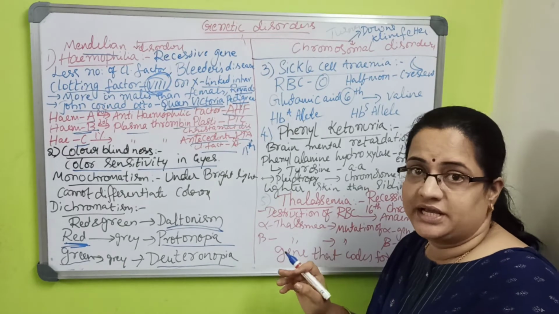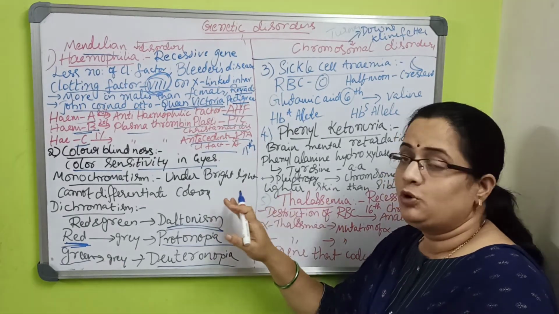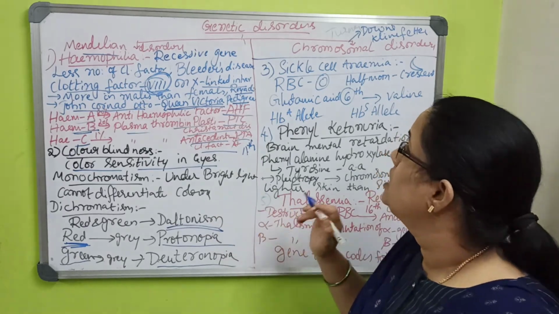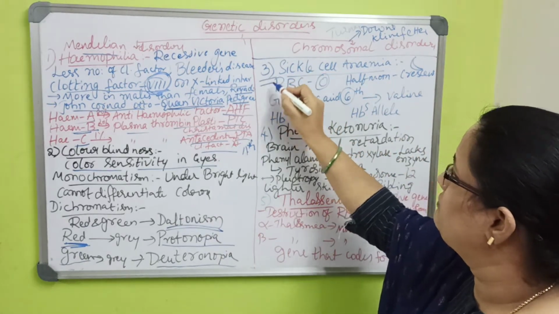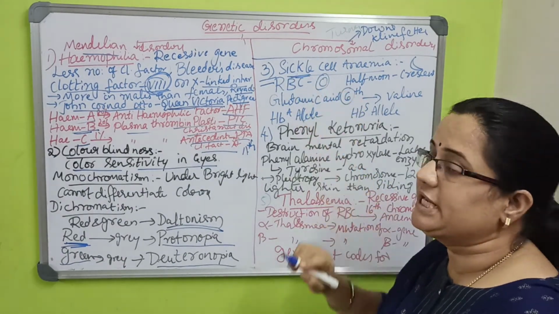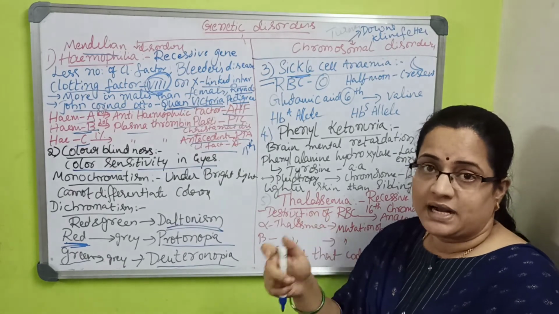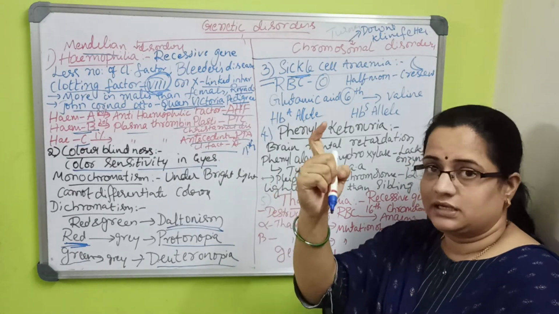This is not that dangerous, but it causes discomfort for the people suffering from it. The third one is sickle cell anemia. The name itself says sickle shape. We use a sickle, a plant cutting tool, for cutting rice and so on, and it is shaped like this.